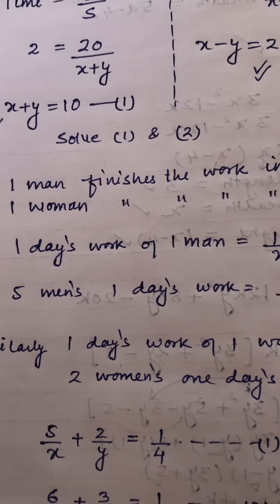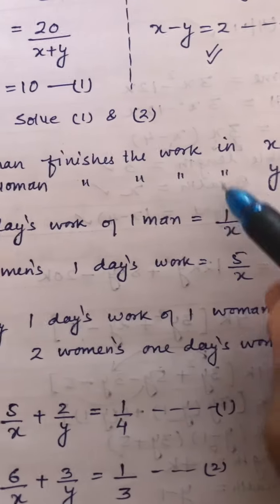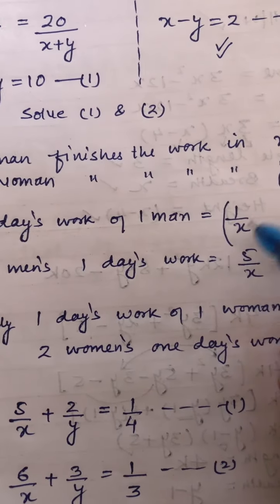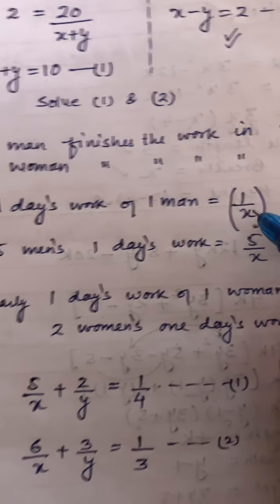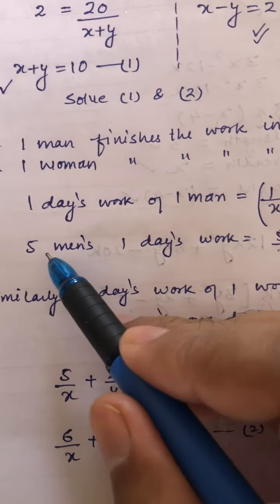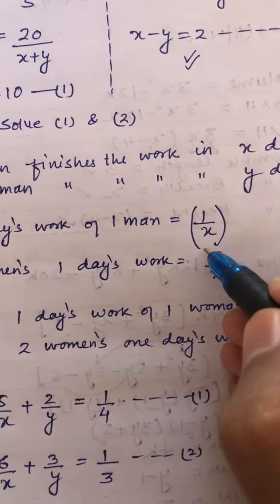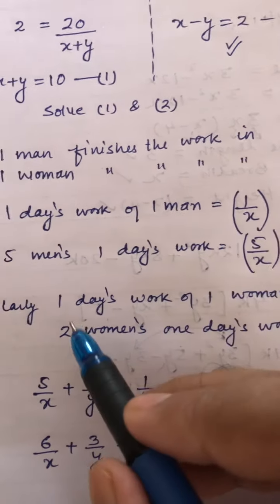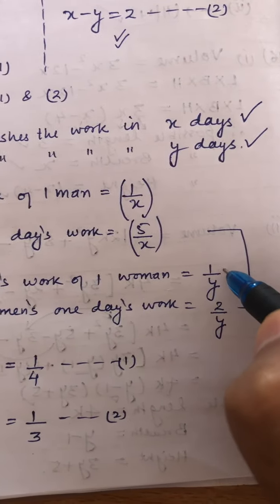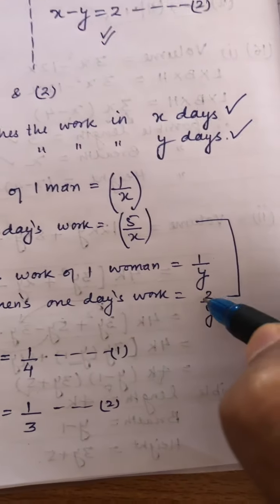1 by 3. So similarly, if a work is completed by 1 man in x days, in 1 day, how much part of the work will be done? 1 by x. This is for 1 man. If 5 men are employed, the total work will be 5 upon x. Similarly, 1 day's women work will be 1 by y and 2 women's work will be 2 by y.